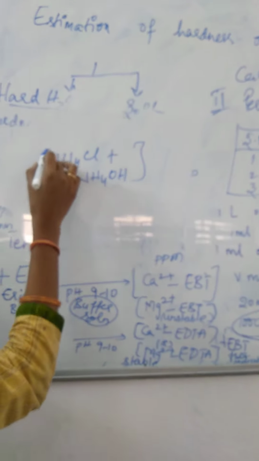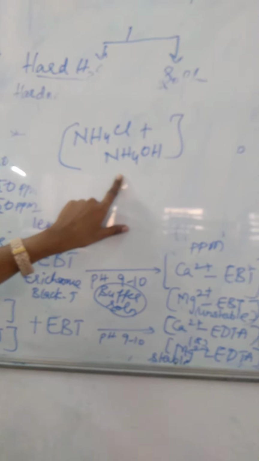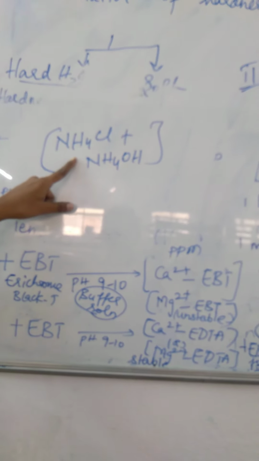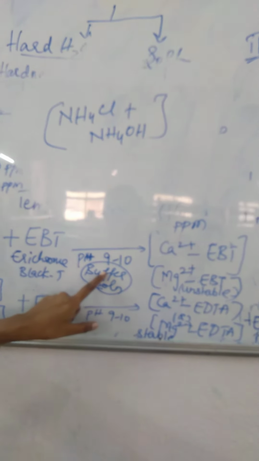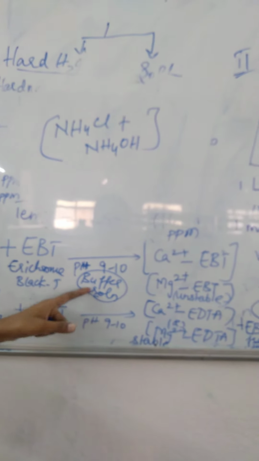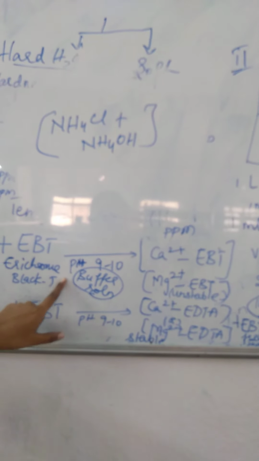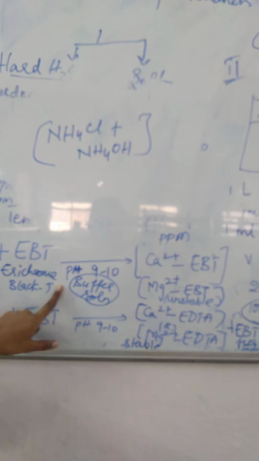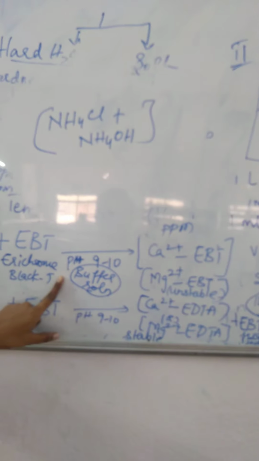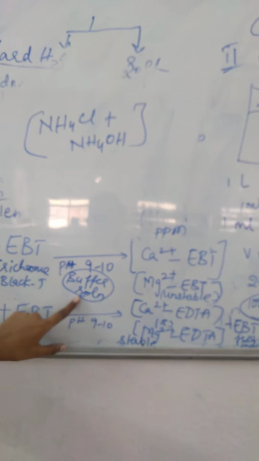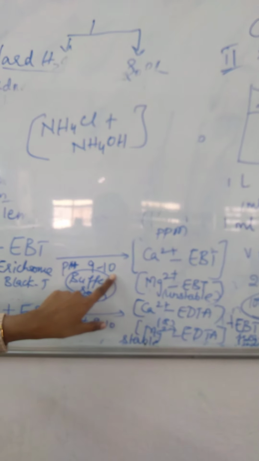Generally in a reaction, when there is an addition of any substance from the burette to the conical flask solution, there is a chance of changing the pH value. So in order to maintain a constant pH, we are using a buffer solution, maintaining a pH of 9 to 10.